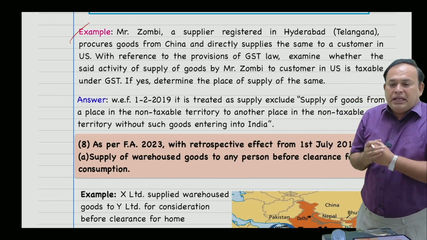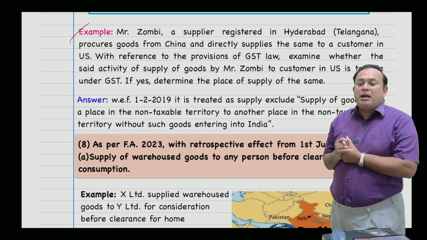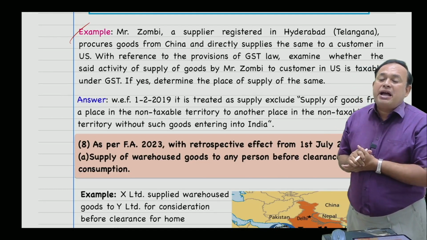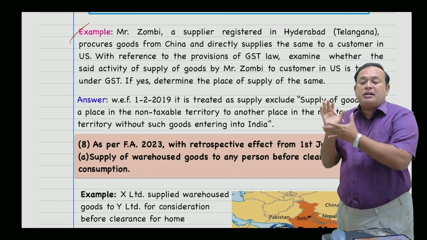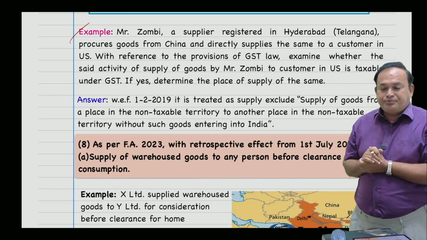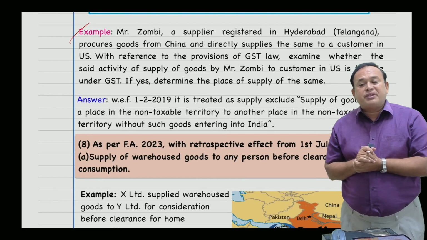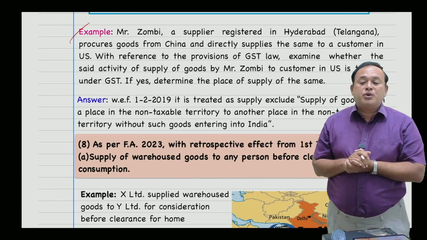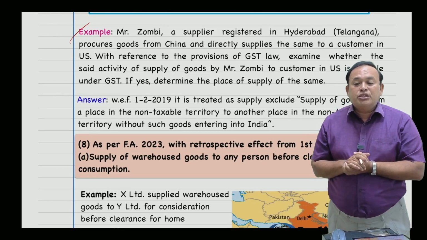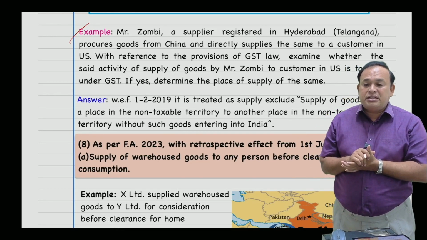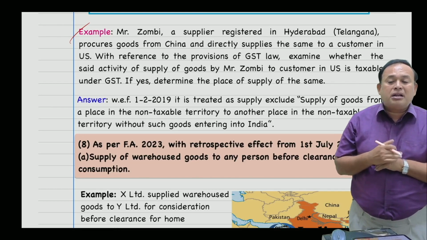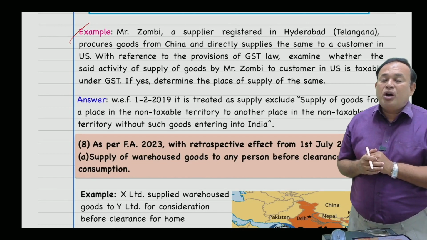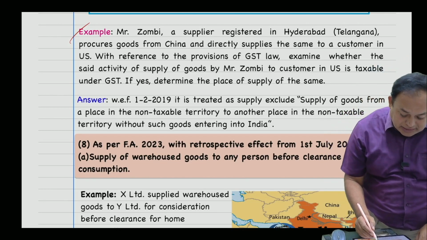Mr. Jumbi, a supplier registered in Hyderabad, Telangana, procures goods from China and directly supplies the same to a customer in the US. With reference to the provisions of the GST law, examine whether the said activity of supply of goods by Mr. Jumbi to the customer in the US is taxable under the GST. If yes, determine the place of supply of the same.